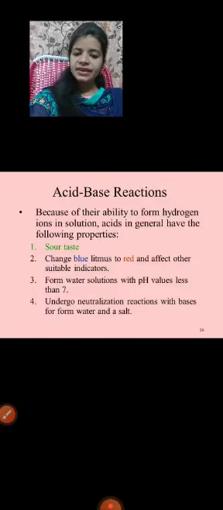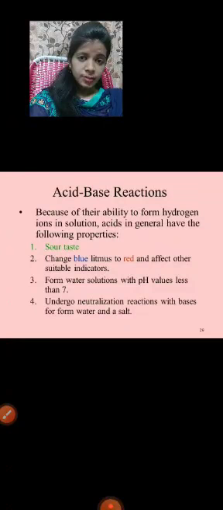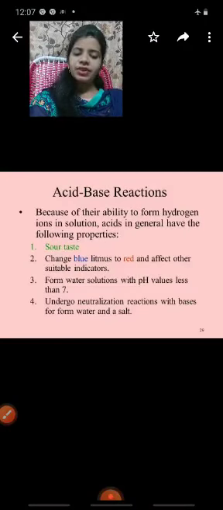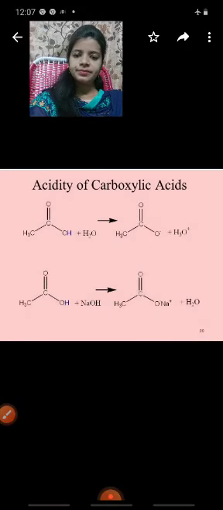And affect other suitable indicators. Next one, form water solution with pH value less than 7. Now only I told you. Above pH value 7 is nothing but it belongs to base. Neutral is nothing but, actually the pH range is 0 to 14 or 1 to 14. The neutral is 7. Here, it undergoes neutralization reaction with bases to form water and salt.